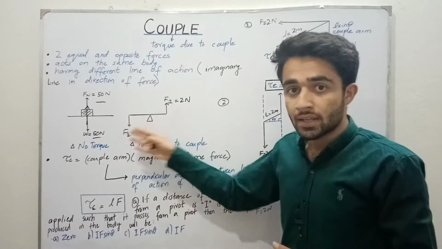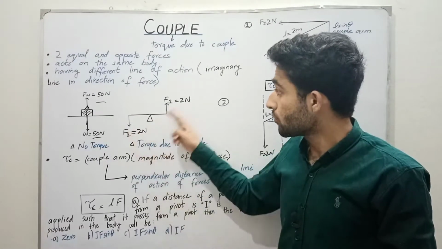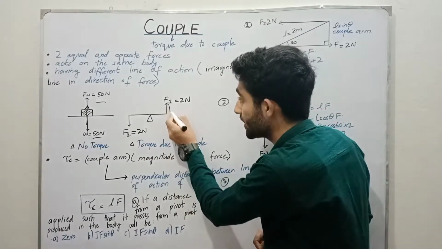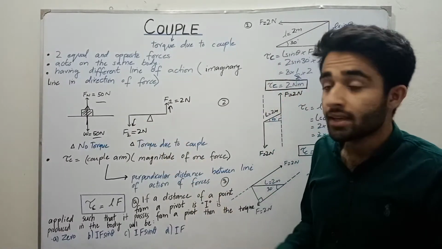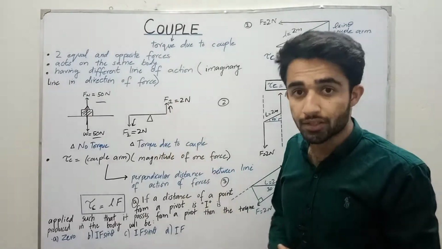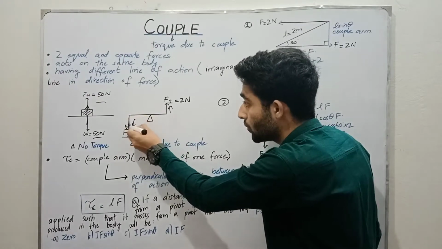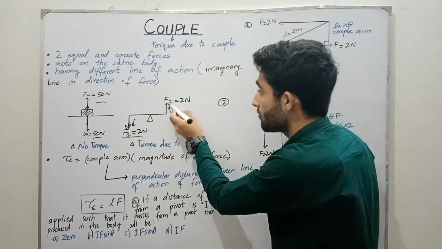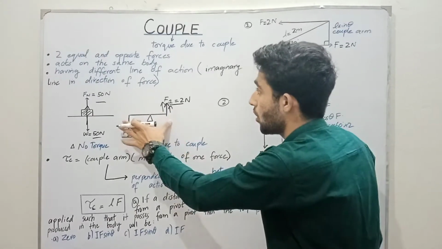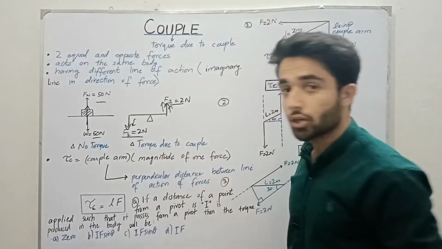In the next diagram we have two forces, and these two forces are equal in magnitude, which is 2 Newton, and they are also opposite in direction. They also have different lines of action, because for the F2 force the line of action is towards the downward direction, and for the F1 the line of action is in the upward direction. So the lines of action are different in this case, so that's why torque is produced due to the couple.